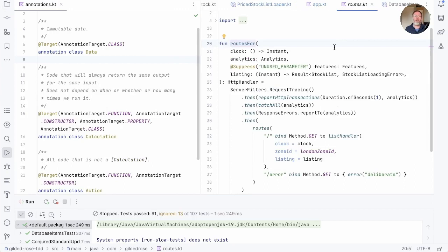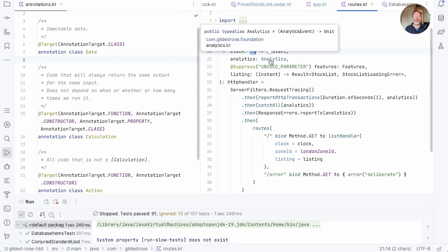Moving back to roots, it's interesting that we can often tell from a function signature whether it's an action or a calculation. So for example, the signature of our clock here is nothing to instant. Well, functions that magic a value out of nowhere are probably actions. Now that's not always true. They may read from an immutable global variable, for example, but it's a good guideline.